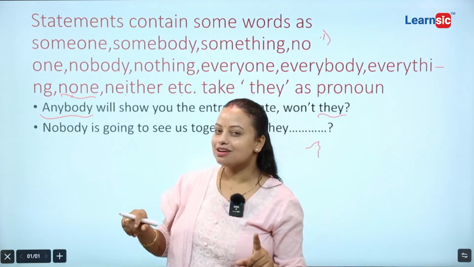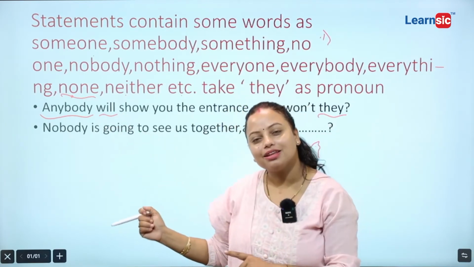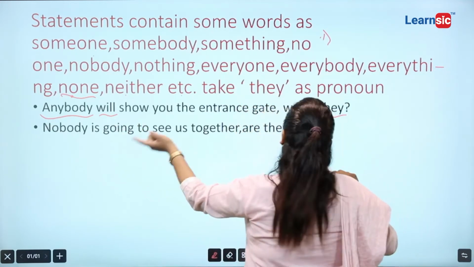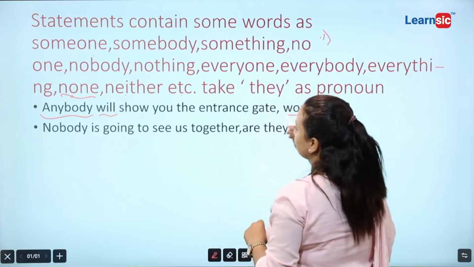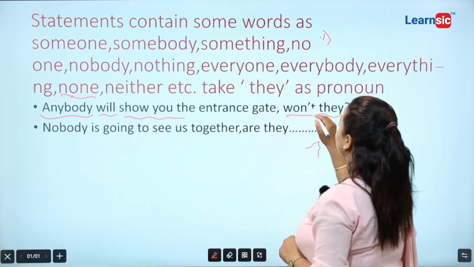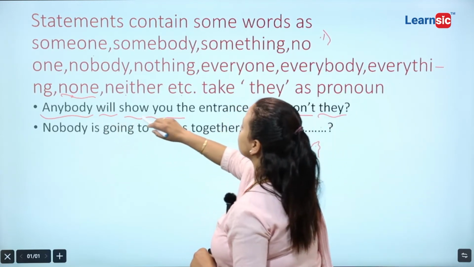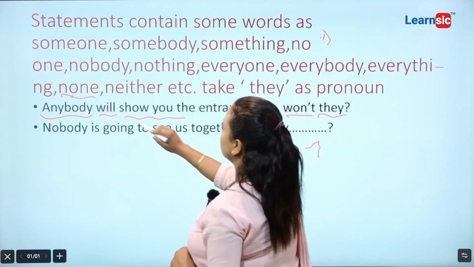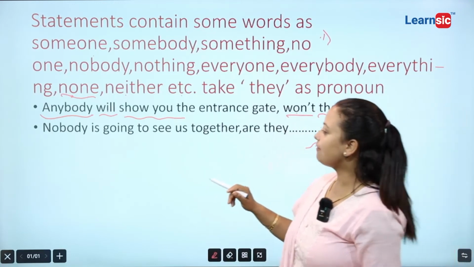Now, another is the modal verb. Will is here. If there are modals, then just extract this and will becomes won't. Will becomes won't. Okay, that's why the question is in positive form, so we add not here. That's why it became won't they. Anybody will show you the entrance gate. Okay, will, won't. Anybody, they. That's why won't they.